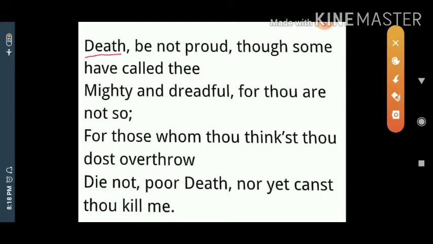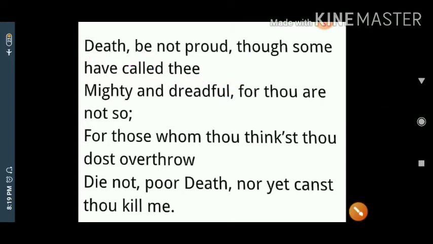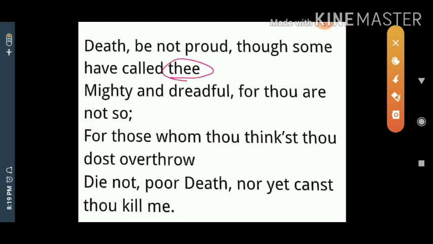Oh death, be not proud, don't be proud. Imperative sentence. Best example for apostrophe. Though some have called thee, thee is equal to you.